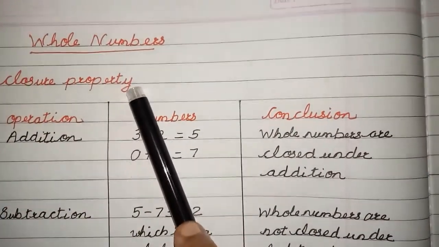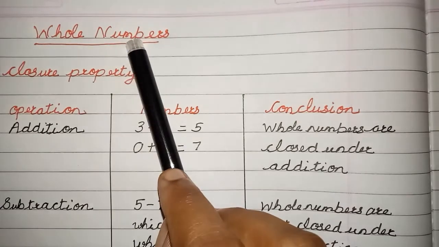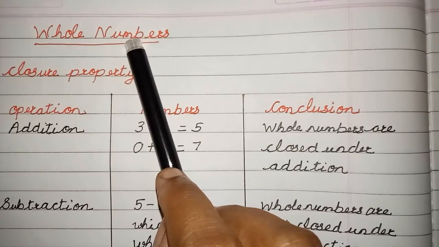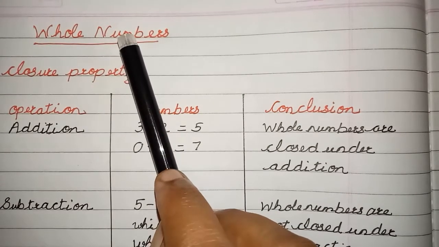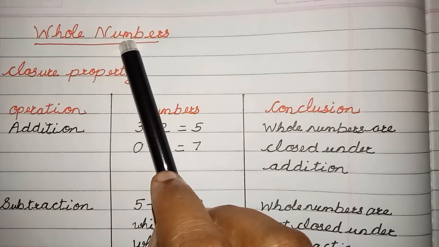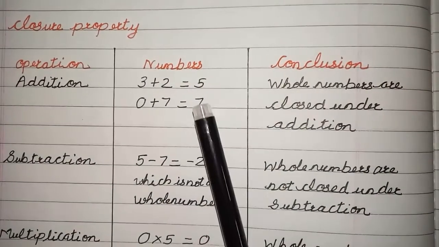The property says that you take two numbers from whole numbers, right? And if you add, subtract, divide or multiply, the final answer should also be a whole number. Okay, so I have taken some numbers.